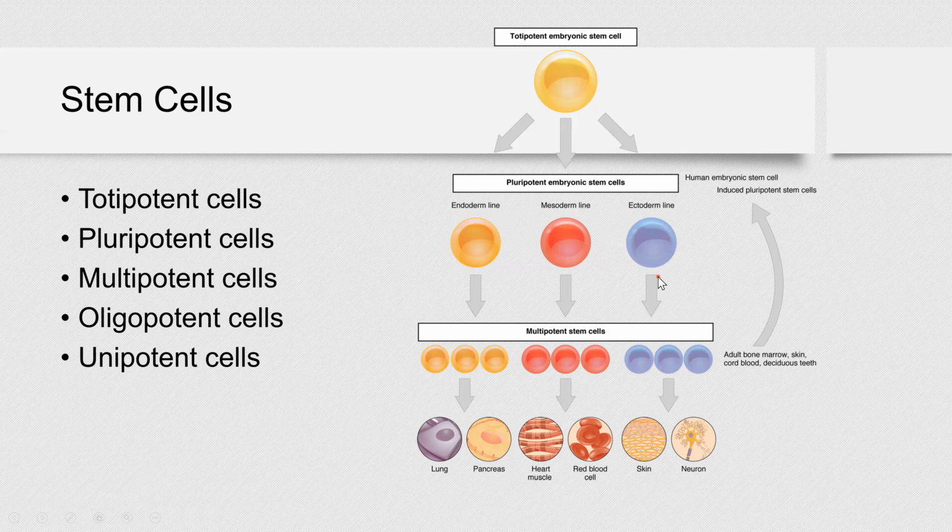Now, those cells are not totipotent anymore. They are pluripotent. They still can differentiate into many tissues and organs, but not any tissue and organ, right? So if you look over here, endoderm line cells, they can differentiate into your lungs, pancreas, liver, GI tract, right? But they cannot now become your muscles or your blood cells or your skin or your neurons, right?